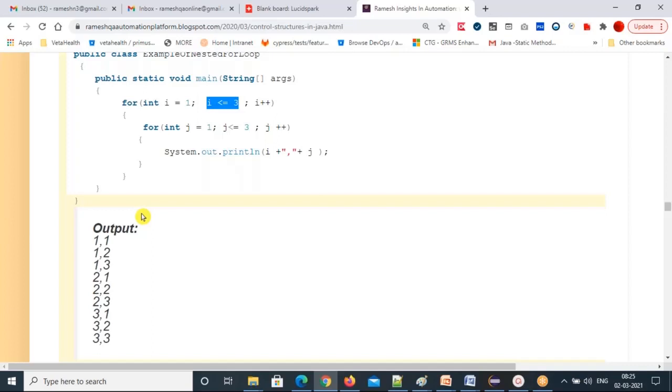How many of you understand this inner for loops and nested for loops? Anybody having any doubt? No, sir.